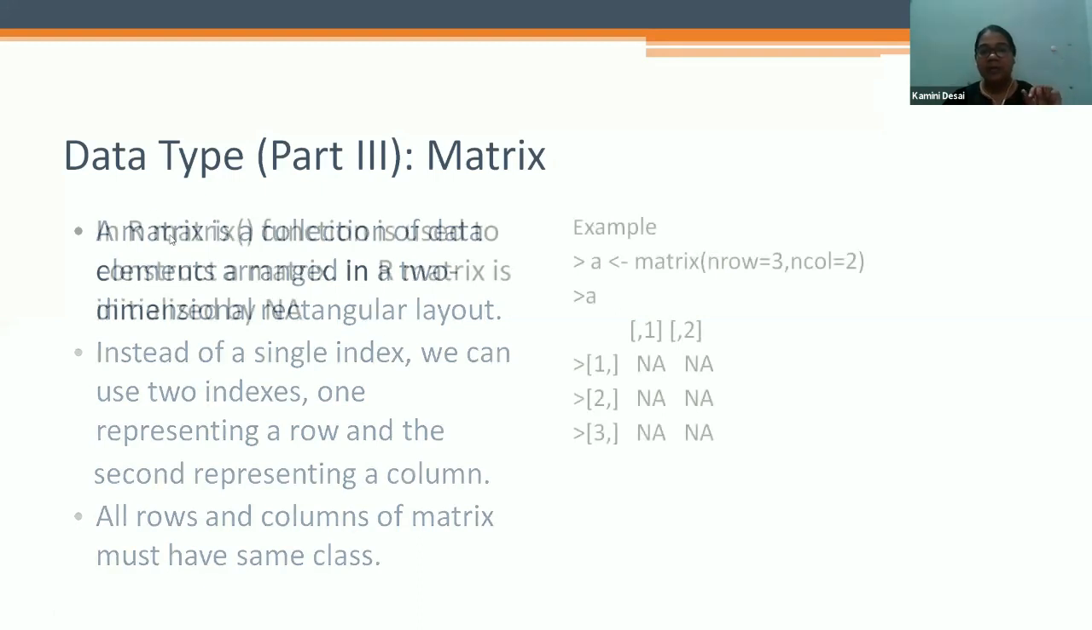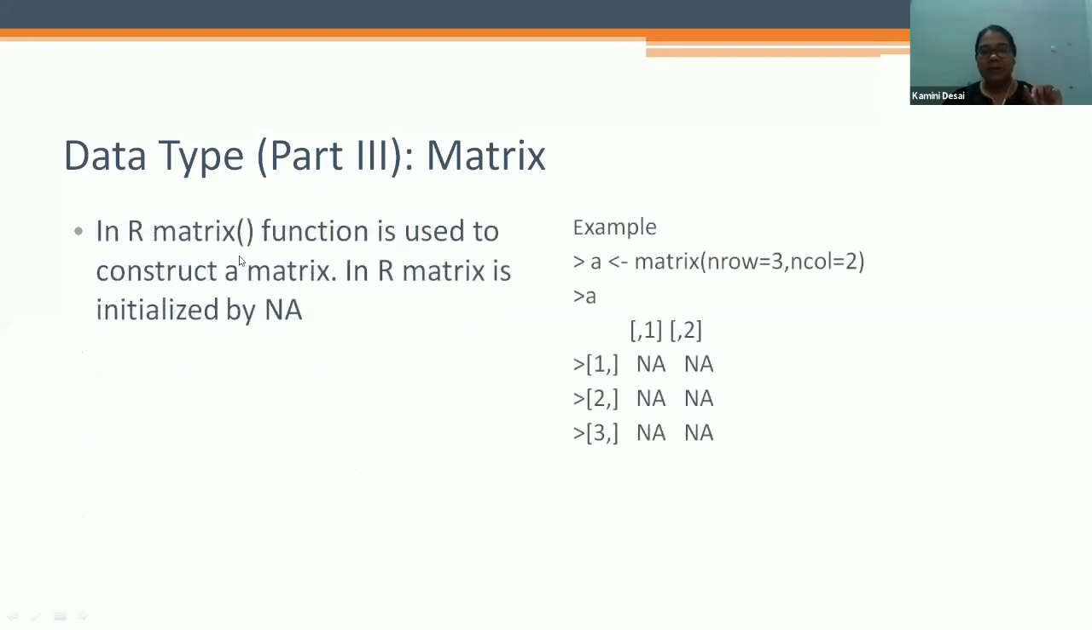So like this. For example, the matrix function is used to construct a matrix. In R, a matrix is initialized with NA, meaning not applicable. So A is assigned a matrix with number of rows 3 and number of columns 2. If you give A, it shows NA, NA, NA. For how many rows there are: 1, 2, and 3, and columns 1, 2.